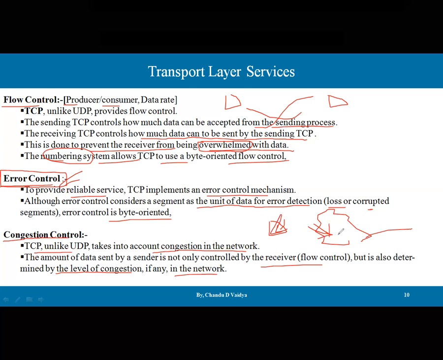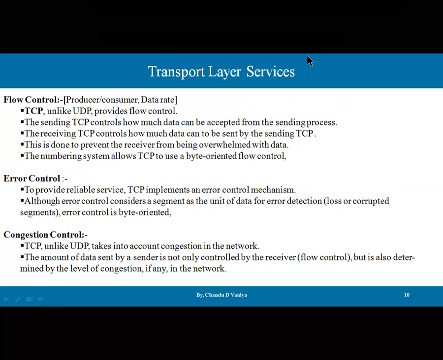We have the maximum segment size, the MSS field, as like the MTU in IP, and at the network layer congestion is also controlled. How this is controlled, we will discuss in a separate lecture.